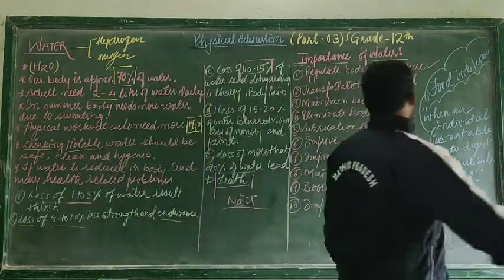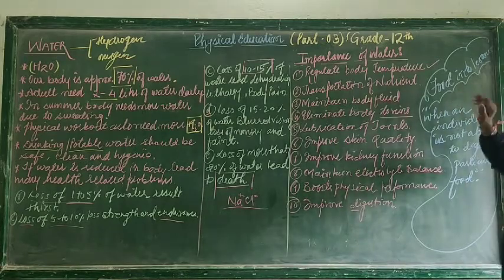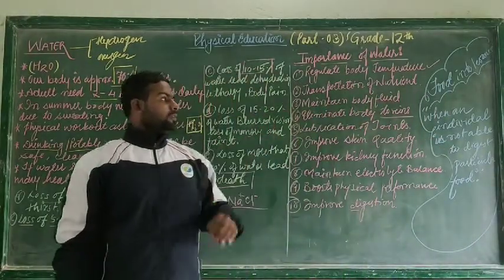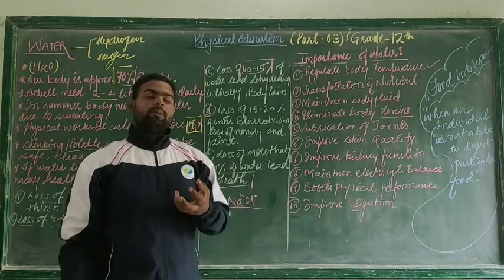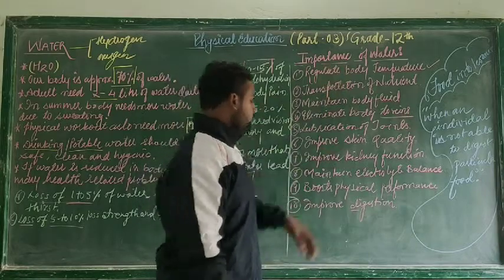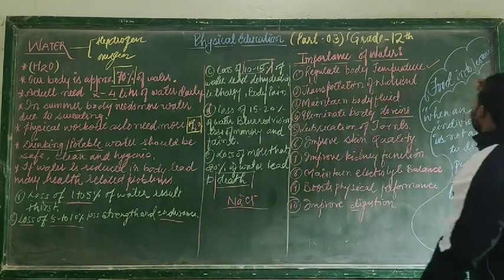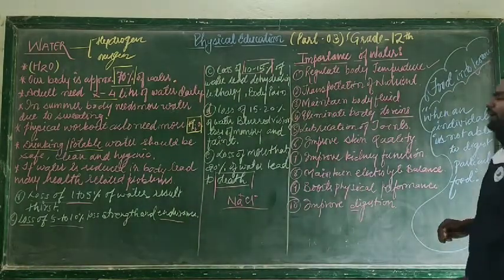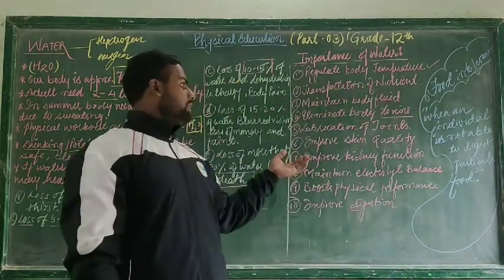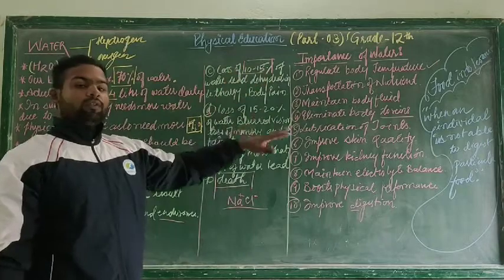Now let's come to understand the next topic, that is food intolerance. What is this food intolerance? When an individual is not able to digest a particular food, it is called food intolerance. The word itself says intolerance. So when an individual is not able to digest a particular food, it is called food intolerance.